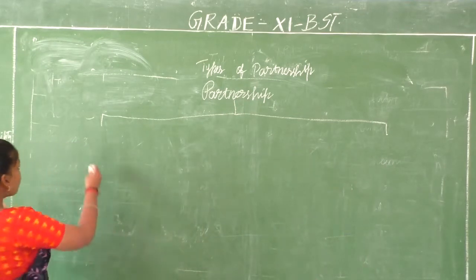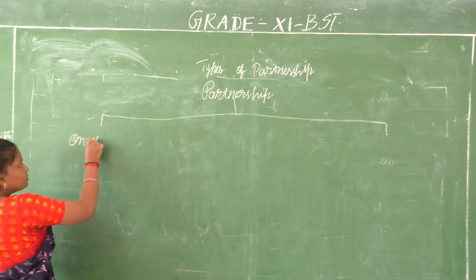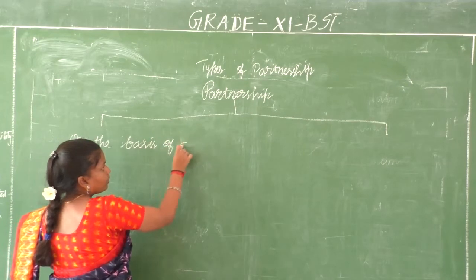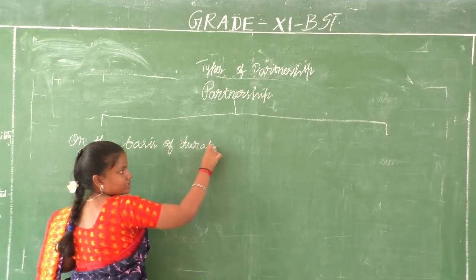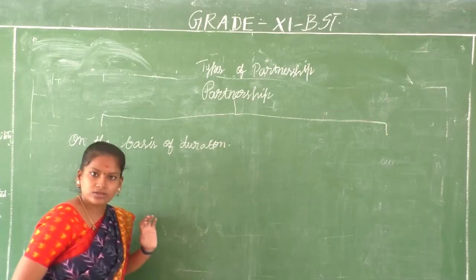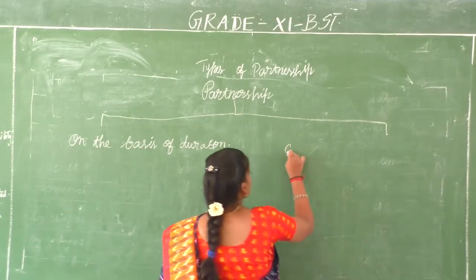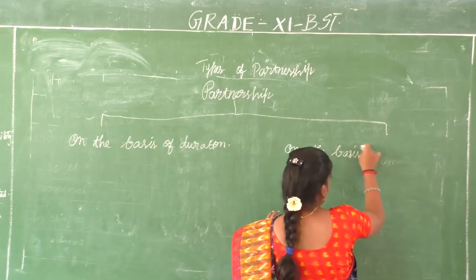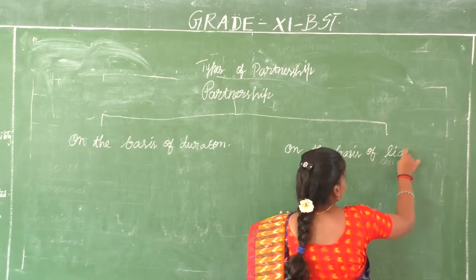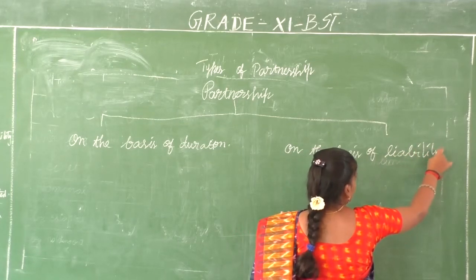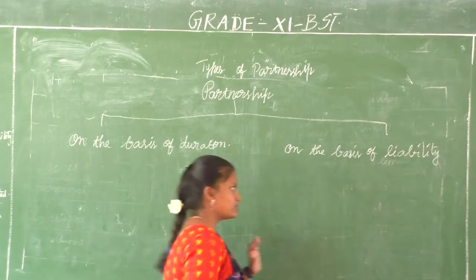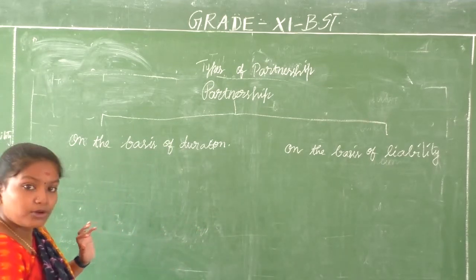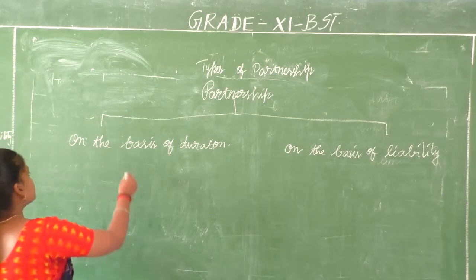Now, on the basis of duration. Duration means what? Time. Okay, on the basis of duration means time. Next one is on the basis of liability. We know that it is unlimited, but why do we still say it is liability? Because there is a difference here. That's why we are calling it in a different way.